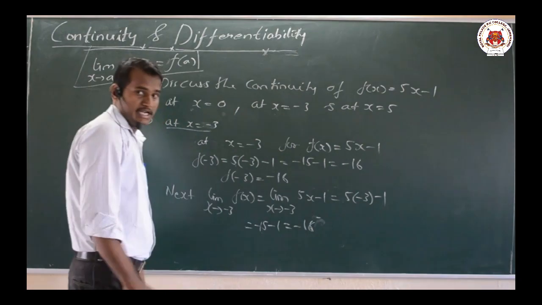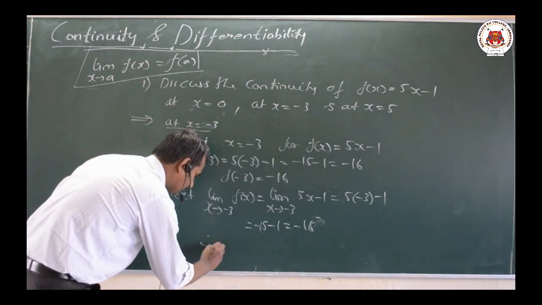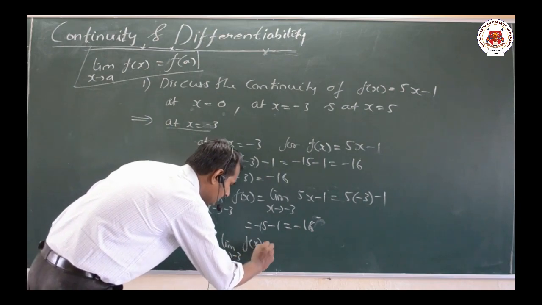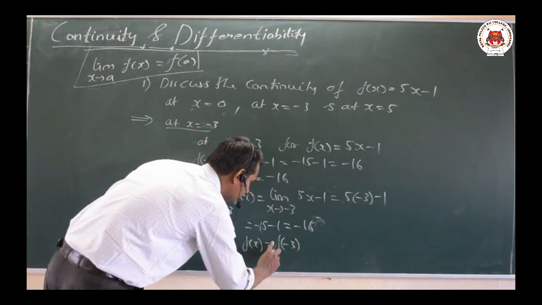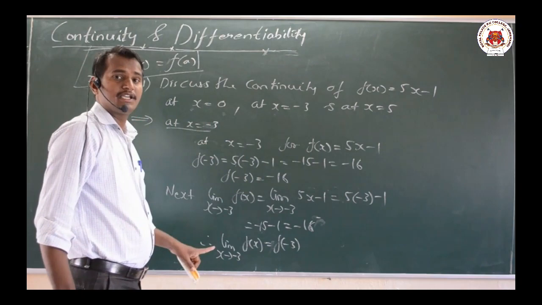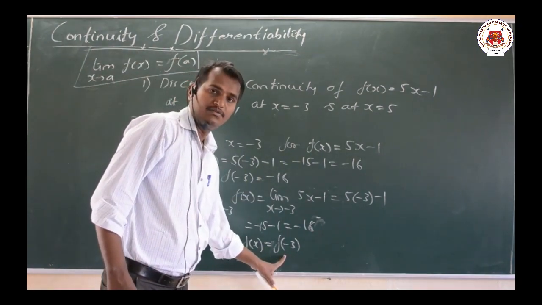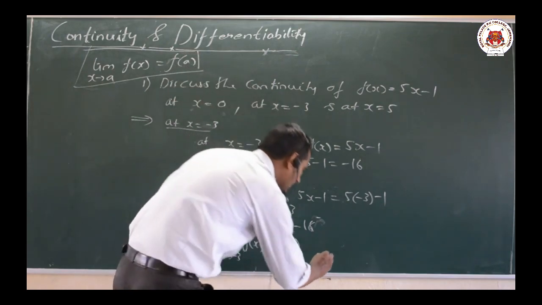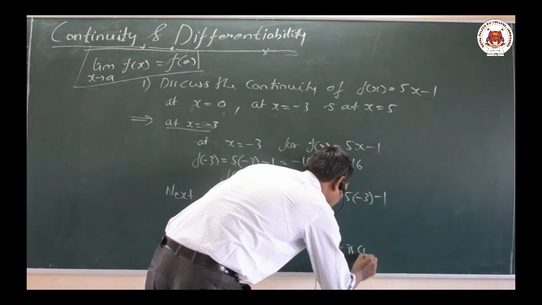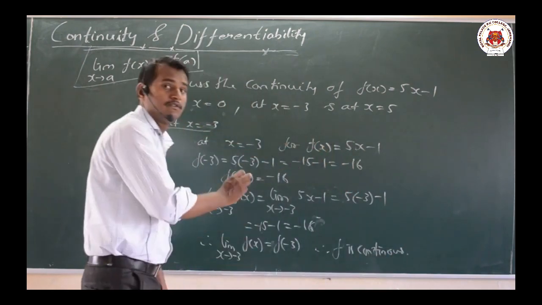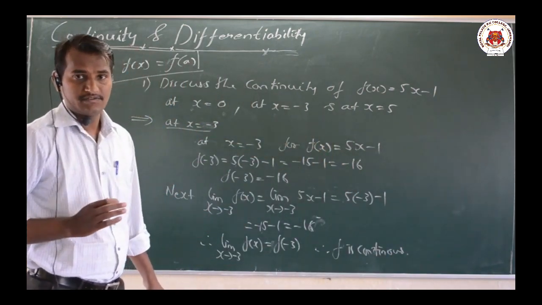Again we can observe that limit as x tends to minus 3 of f of x equals f of minus 3. Therefore the limit exists and it is equal to the f of minus 3 value. So here also, f is continuous.